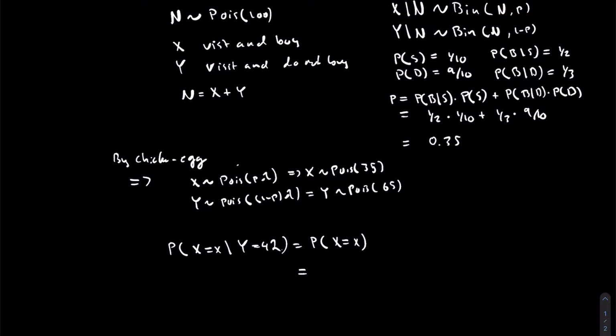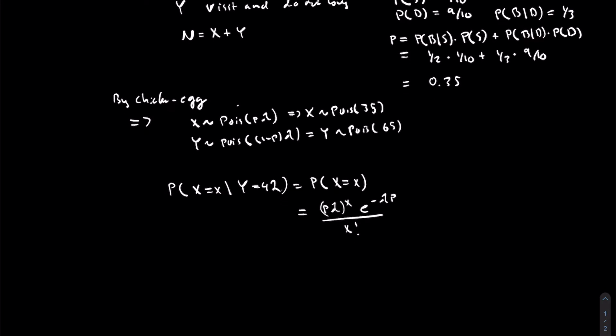And that we know is Poisson with probability of buying times lambda, and we know that this probability of buying times lambda is 35.